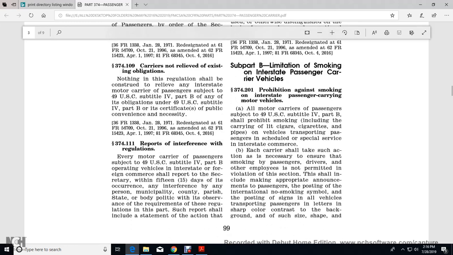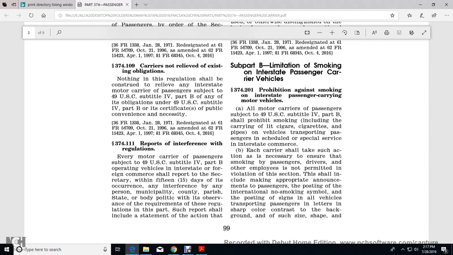So Subpart B, Limitation of Smoking on Interstate Passenger Carrier Vehicles. 374.201, Prohibition Against Smoking on Interstate Passenger Carrying Motor Vehicles. All motor carriers of passengers subject to Title 49, Subtitle IV, Part B, shall prohibit smoking, including the carrying of lit cigars, cigarettes, or pipes, in vehicles transporting passengers on scheduled or special service in interstate commerce. Each carrier will take any action necessary to ensure that smoking by passengers, drivers, and other employees is not permitted.